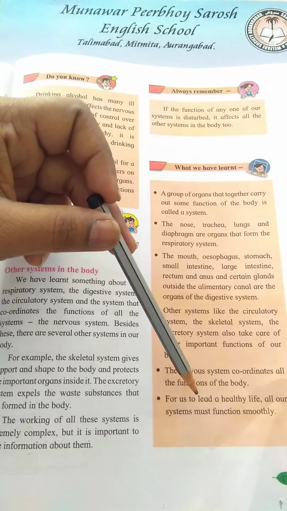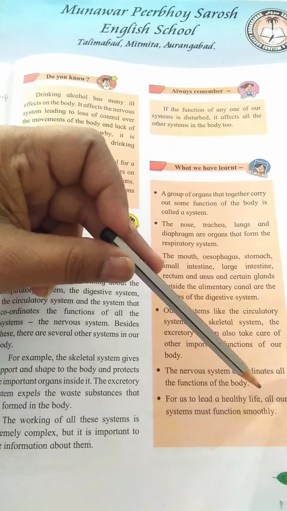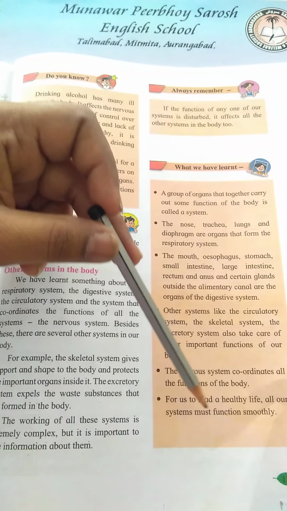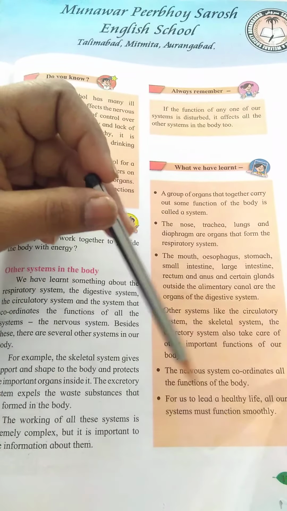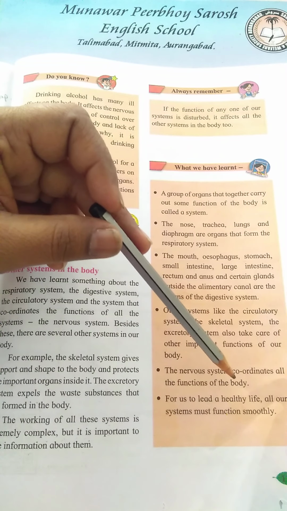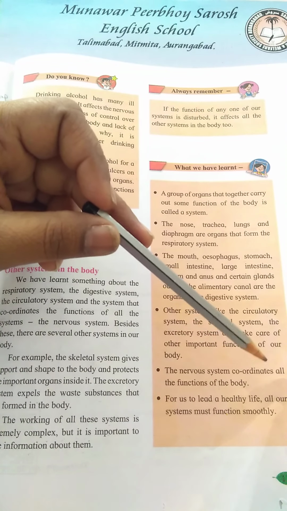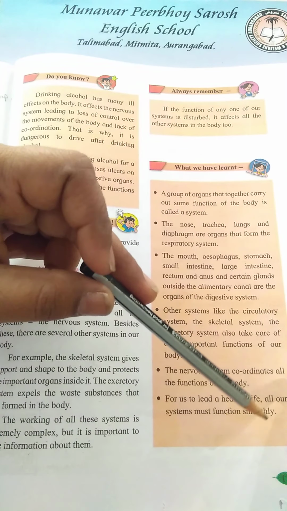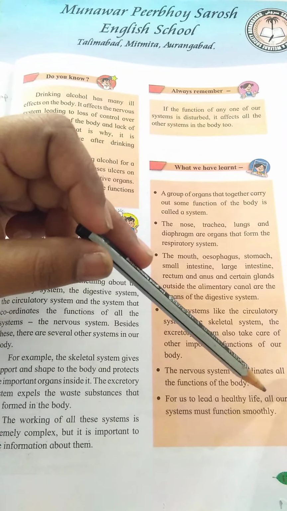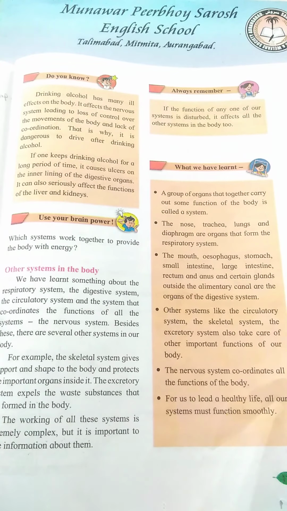For us to lead a healthy life, all our systems must function smoothly. So what do we have to do? We have to take care that all our systems are functioning smoothly.